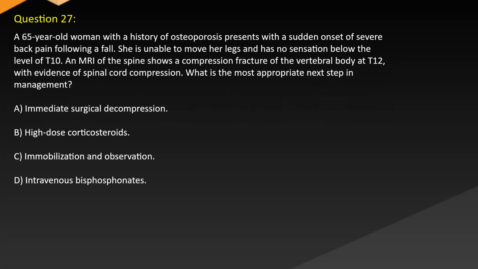Question 27. A 65-year-old woman with a history of osteoporosis presents with a sudden onset of severe back pain following a fall. She is unable to move her legs and has no sensation below the level of T. An MRI of the spine shows a compression fracture of the vertebral body at T, with evidence of spinal cord compression. What is the most appropriate next step in management? A. Immediate surgical decompression. B. High-dose corticosteroids. C. Immobilization and observation. D. Intravenous bisphosphonates.